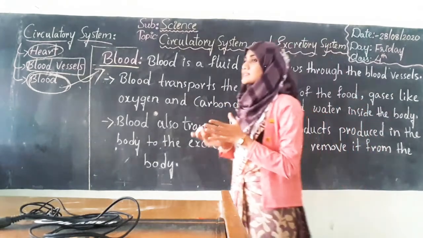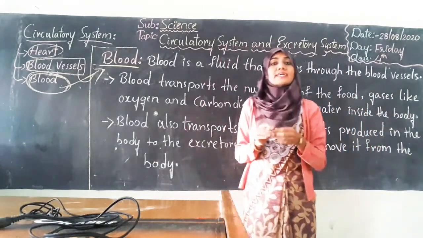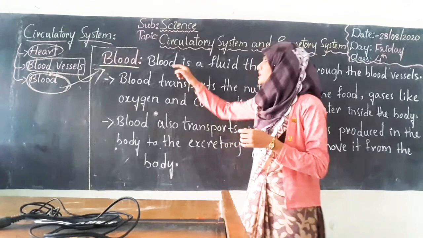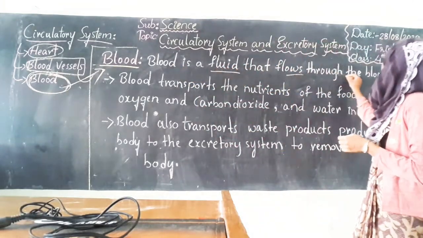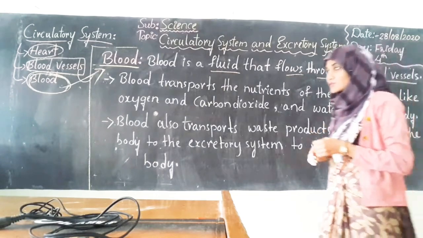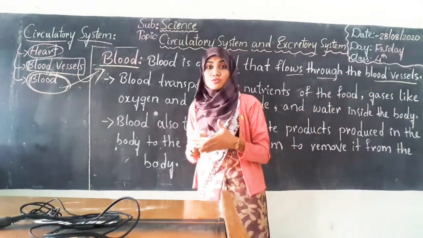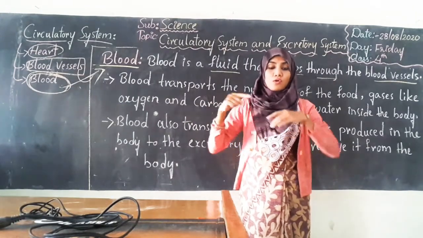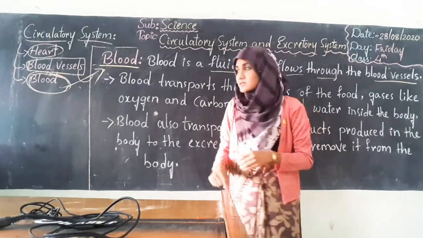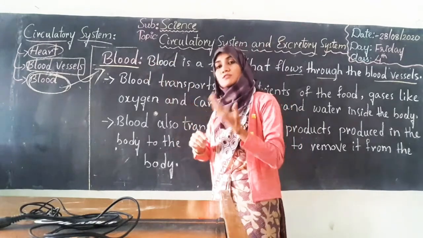So what is this blood? We all know blood, it is a fluid. Blood is a fluid that flows through the blood vessels. So how does blood flow, where does the blood flow through? The blood will flow through the blood vessels. And what is the function of the blood?